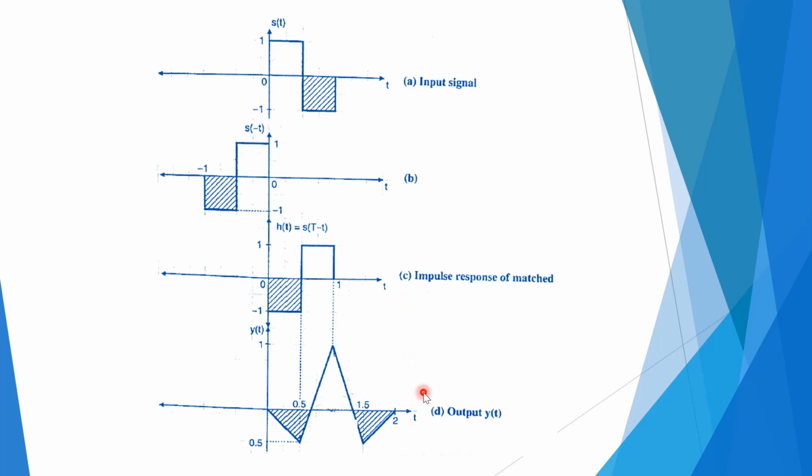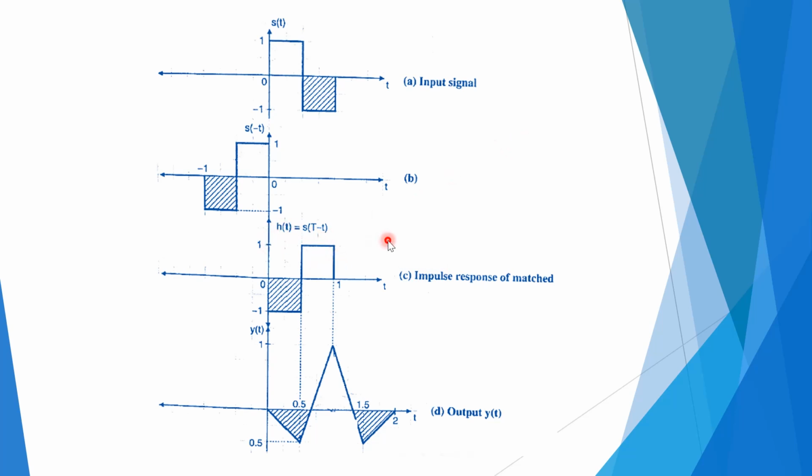Now, in the same way as the previous example, we consider the input signal s of t with amplitude 1 for the period 0 to 0.5, and minus 1 for 0.5 to 1. Now we find the time folded version of the input signal, s of minus t, and next the impulse response of the matched filter, h of t, which is s of T minus t.